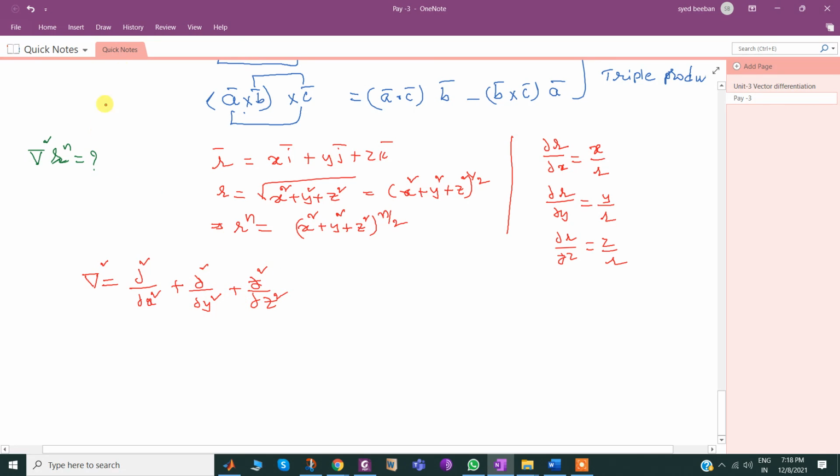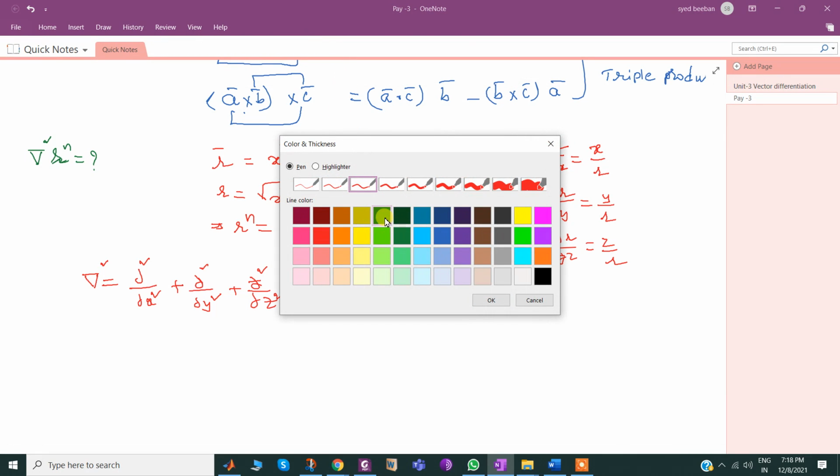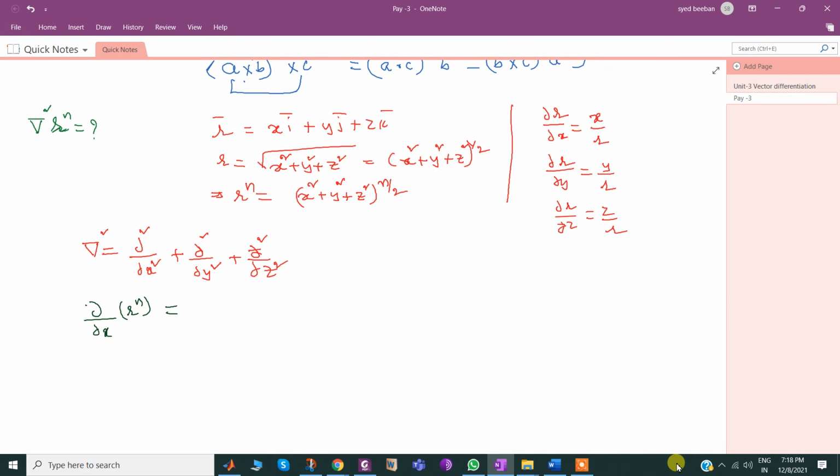Here what I want to do is, I may not perform the double differentiation at a time. So for that reason I will go in steps. First let me try with dou by dou x of r power n. Immediately what we need to check is whether r power n consists of x. Yes, for that reason we have shown here r power n is in terms of x.